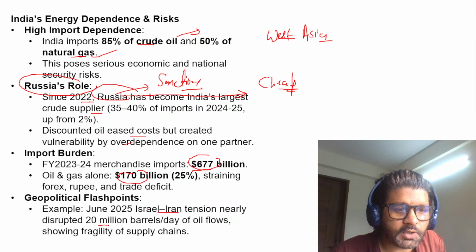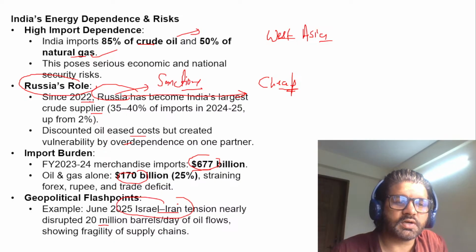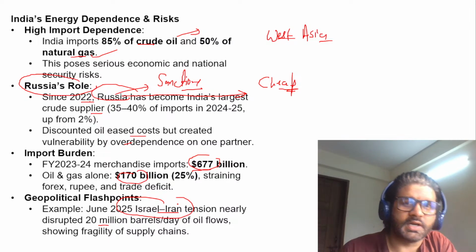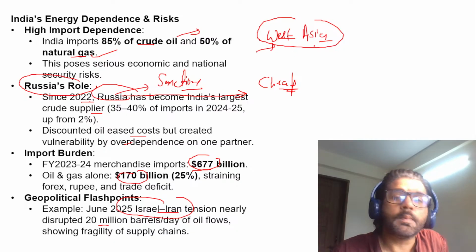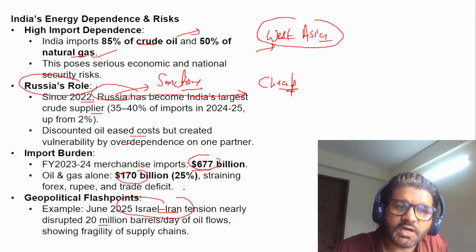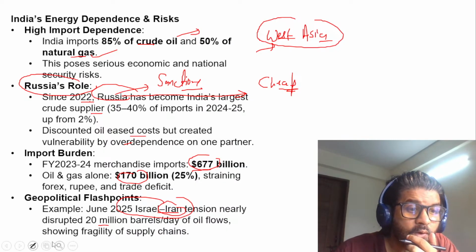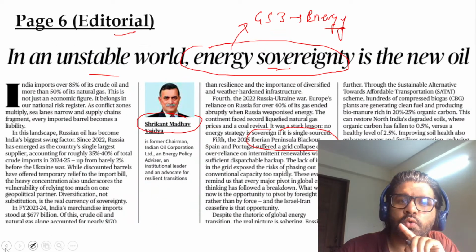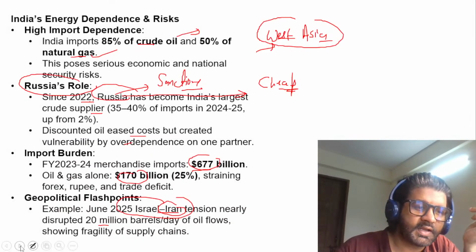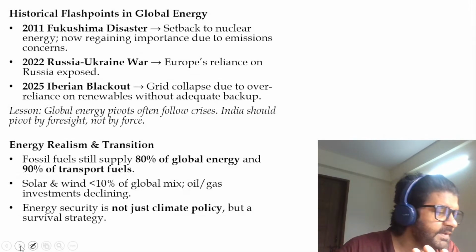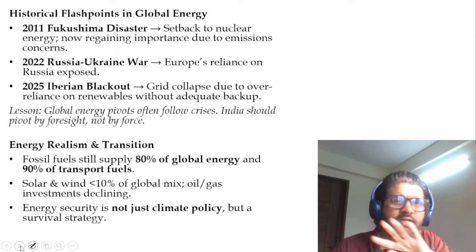Israel-Iran tension nearly disrupted 20 million barrels per day. Why? Here we were talking about Russia, but Israel-Iran tension has also disrupted our oil. Earlier we were too dependent on West Asia. Now that dependence has reduced, but it has not been eliminated completely. We're still dependent on countries like Iran. When these wars are going on, there is a disruption. That's why, going back to the title of this editorial, energy sovereignty is so important. We are so dependent on countries like Iran, Russia, etc., that if something happens there, many things come into the picture, which we will understand.